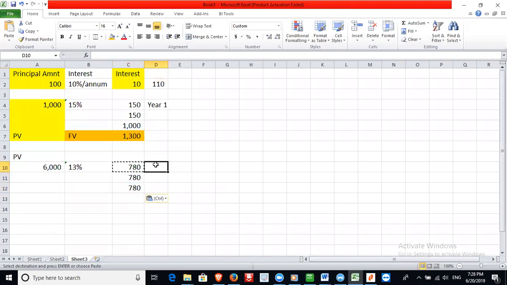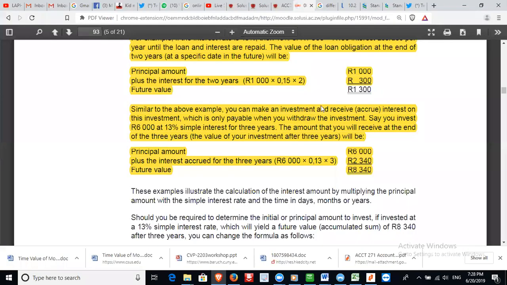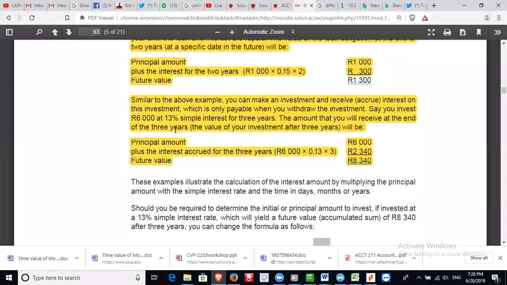So in year 1 we'll get 780 as interest, year 2, 780, year 3, 780, plus the present value. So the future value of the investment is going to be how much? 8,340, right? Together. That's going to be the future value of the amount that you invested.